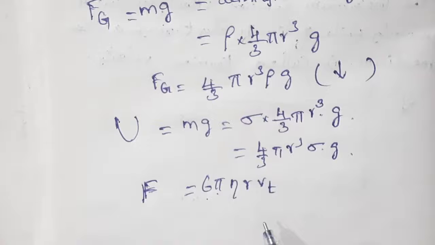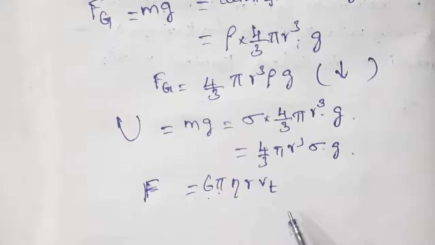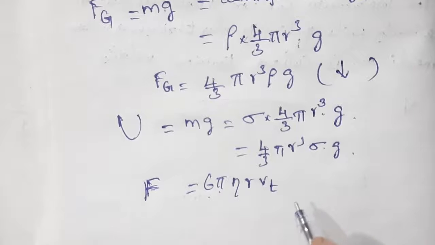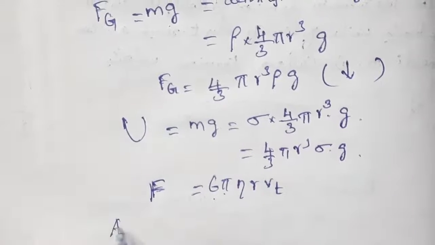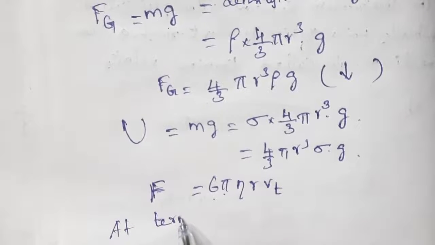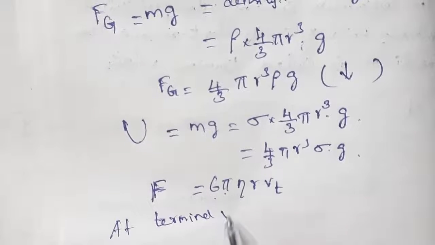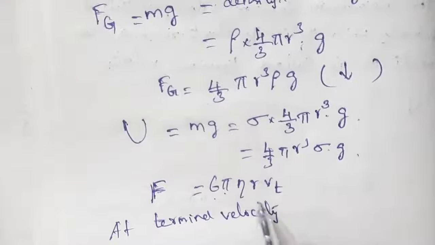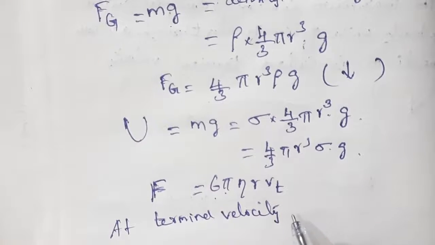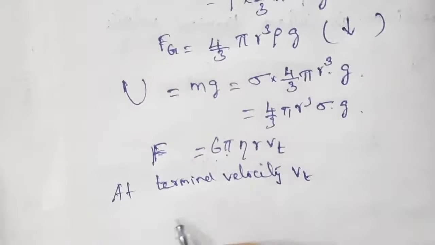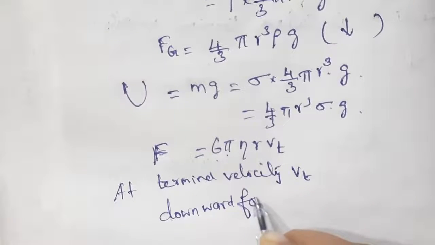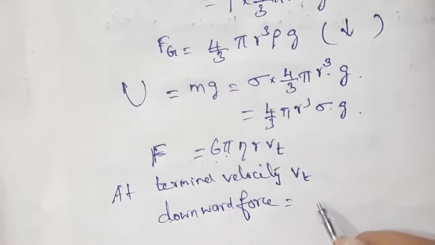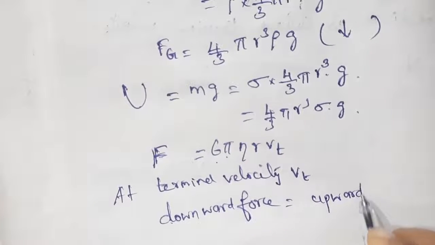At a particular stage, the upward force and the downward force balance and the sphere moves with constant velocity, isn't it? So our aim is to calculate terminal velocity Vt. What is the condition? Downward force is equal to the upward force.